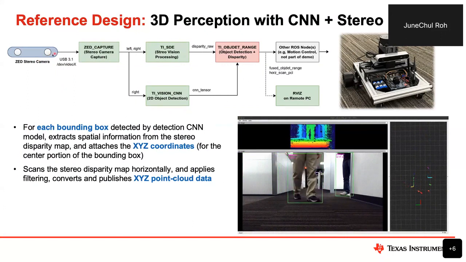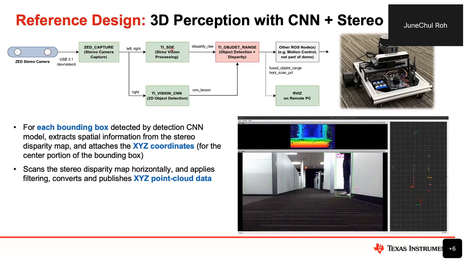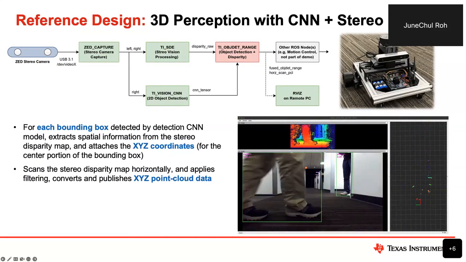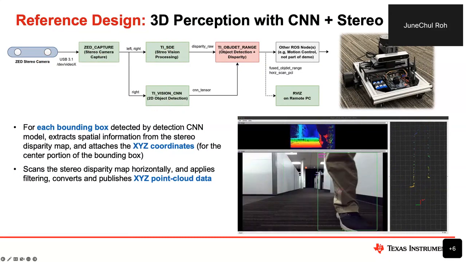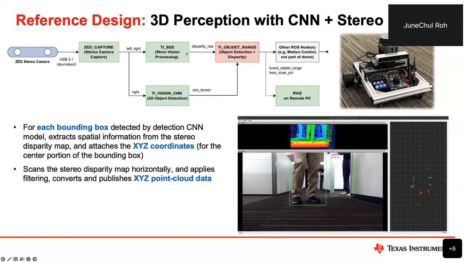So in this case, the stereo chain is being used, a stereo camera is being used, and we have a capture node. And this is exactly the same stereo processing chain, the same ROS node that I presented before. And then the bottom one is the Vision CNN inference ROS node that I just presented, and the output is an output tensor as a topic.